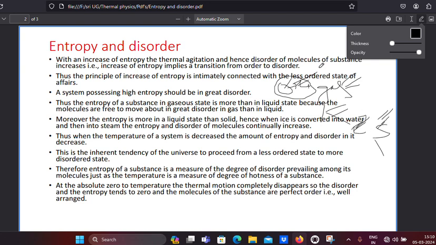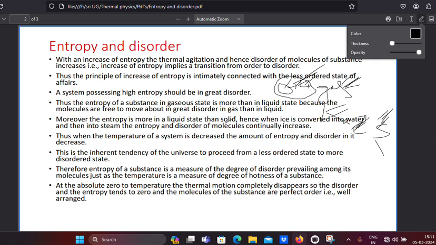But liquid has a lesser entropy than the gas. So gas has higher entropy than the liquid, and liquid has higher entropy than the solid.